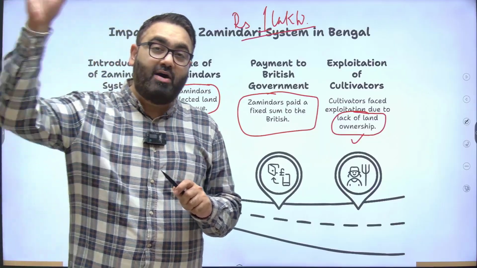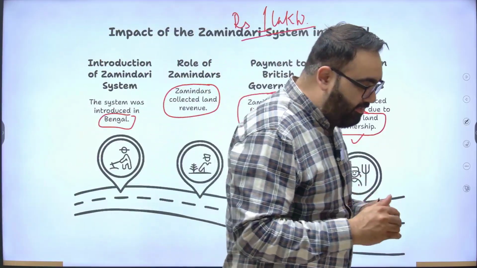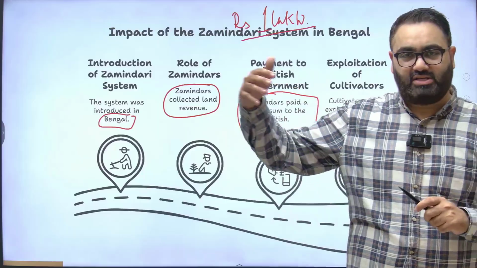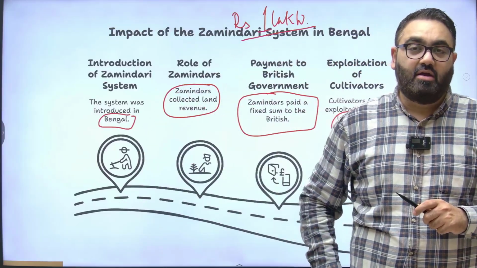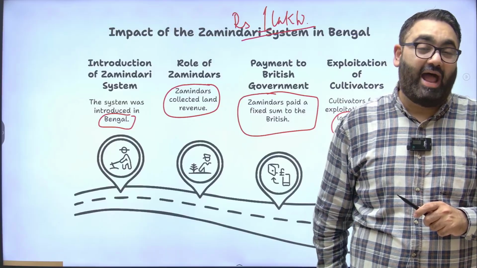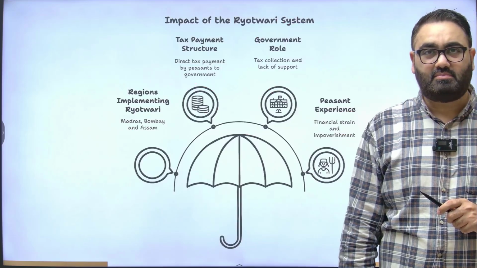So it was an overall exploitative system at all the levels, where the government would exploit the zamindar, the zamindar would exploit the cultivator, and this cycle continued because everyone was just trying to take out as much revenue, as much rent, from this piece of land as possible.